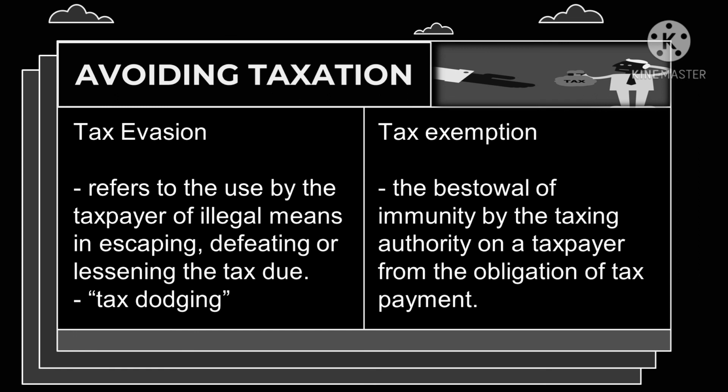Mostly, taxpayers are entitled to various exemptions to reduce their taxable income, and certain individuals and organizations are completely exempted from paying taxes. Tax exemption usually works when the taxpayers experience it.